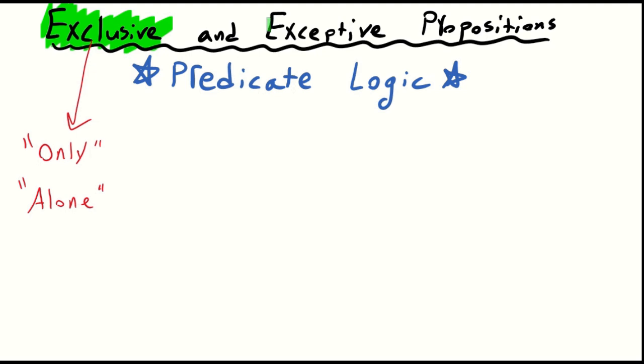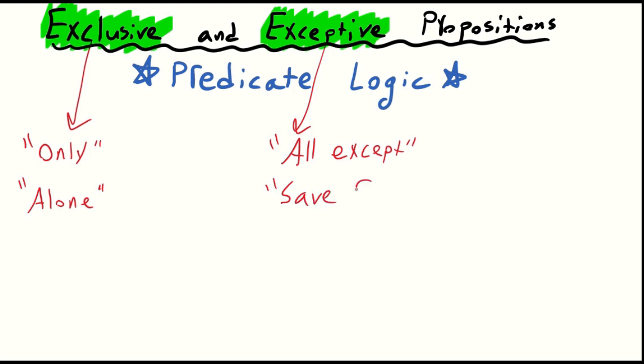And then we have our exceptive propositions, and these contain phrases like all except, or save for, or a word like excluding. So with an exceptive proposition, the predicate belongs to everyone except that one guy, or everything except that one city, or that one town, or that one building, whatever the case happens to be.